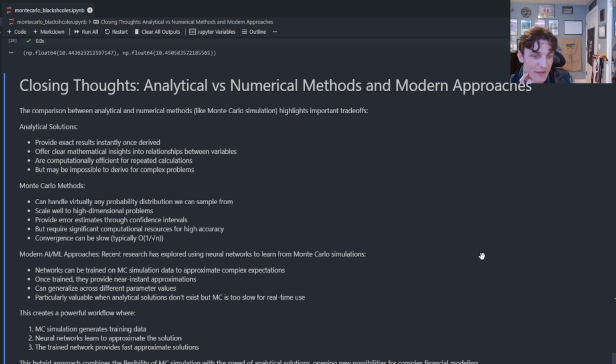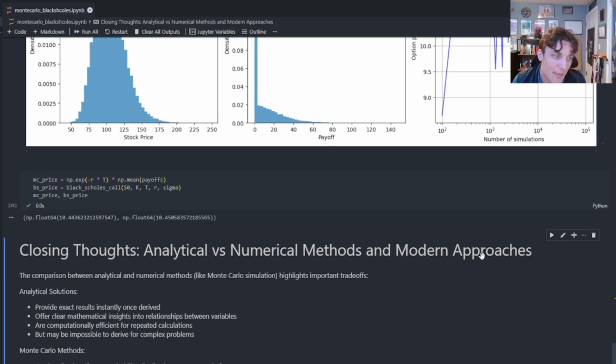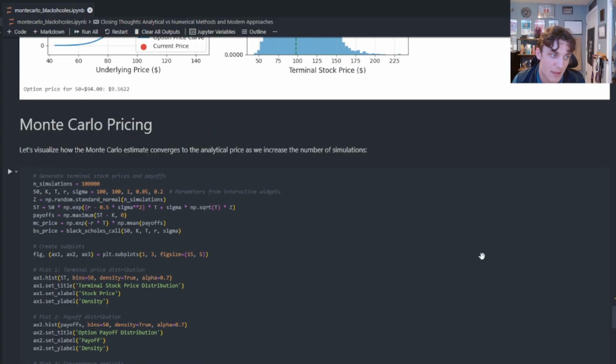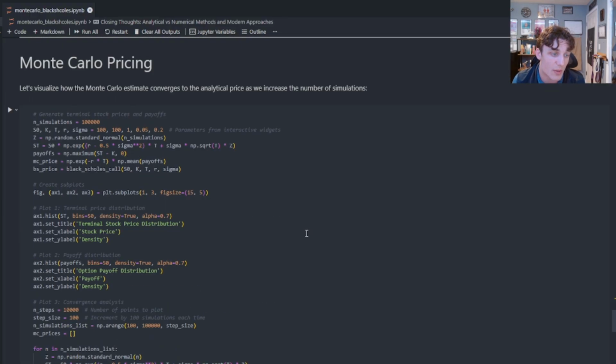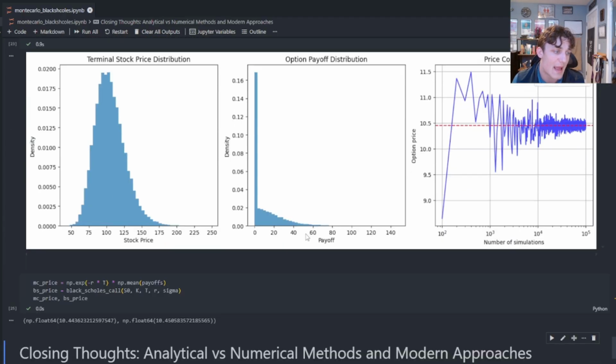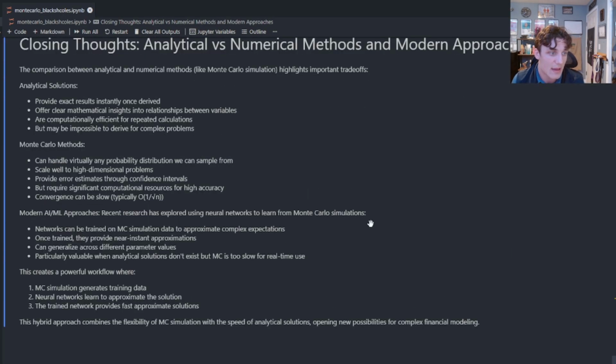Fortunately, there's some streams of literature using AI to try to learn the map between the parameter set. That is, remember how I said you have to fix the parameters prior to simulation? Well, there's a stream of literature that aims to learn these parameters relative to the terminal price that was simulated, and results seem encouraging in the sense that it's able to extrapolate prices relatively well, making the speed of convergence much faster for these more esoteric models, maybe something like a rough model family, which is particularly powerful when the analytical solutions don't exist. But I've discussed this in a previous video. I'll link that in the description below as well.